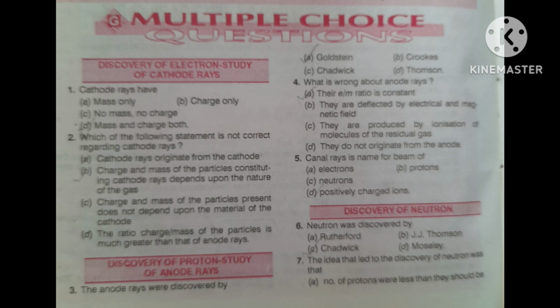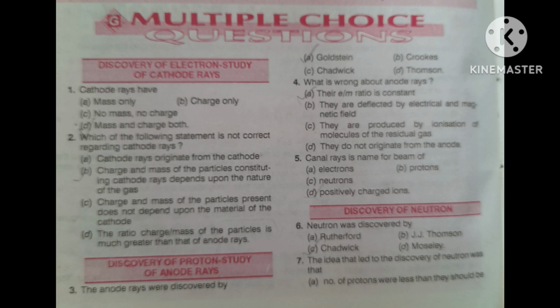The correct answer is that the mass of the atom was less than it should be, so option C is correct. This idea led to the discovery of the neutron.